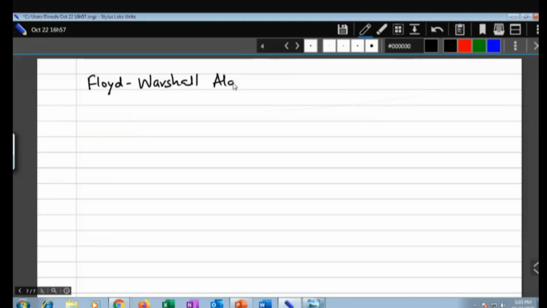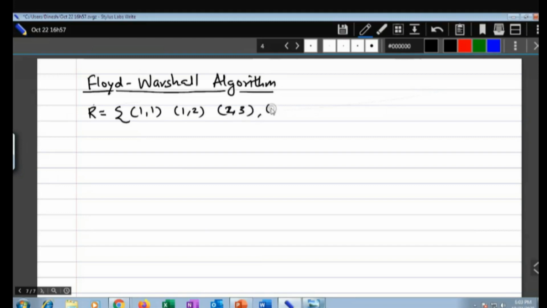It's very interesting, Floyd-Warshall algorithm for finding out the transitive closure of a relation R. Let us say you have R equal to (1,1), (1,2), (2,3), (3,1), and (3,2) on set A, where you have 1, 2, and 3.